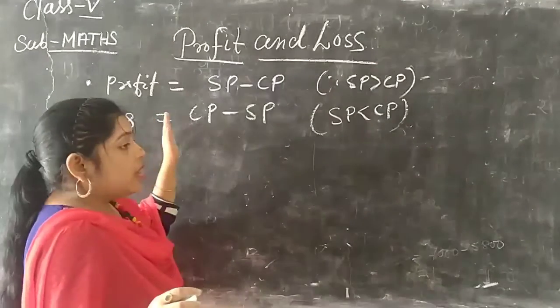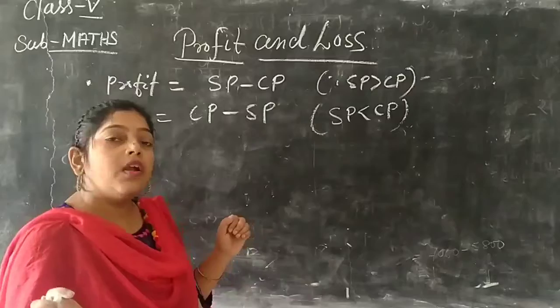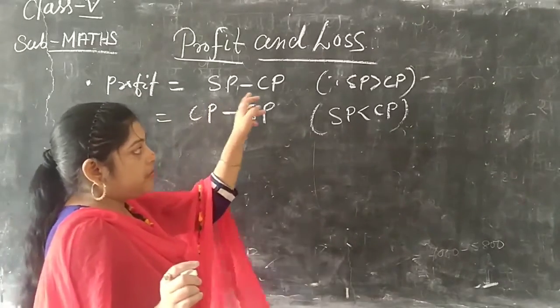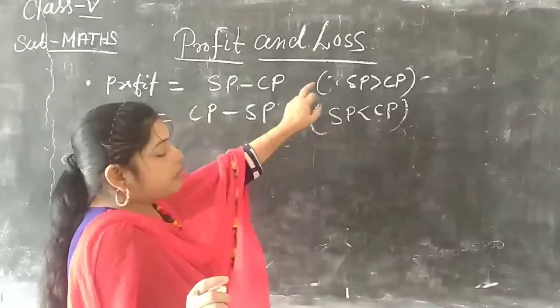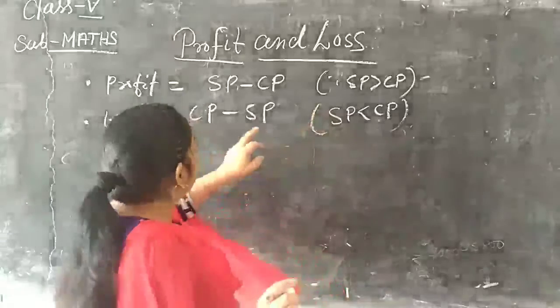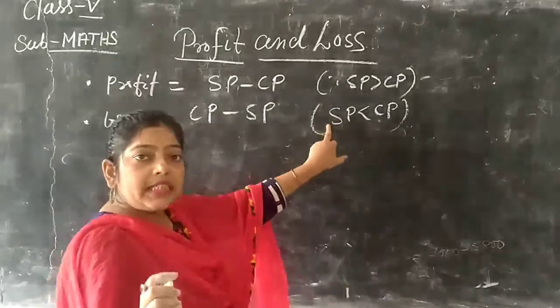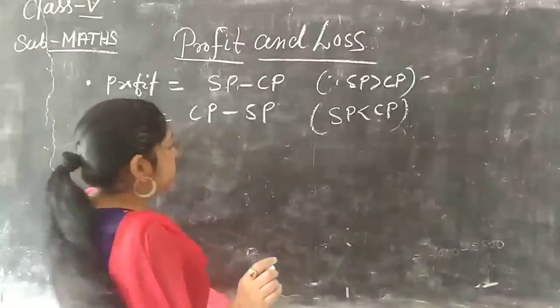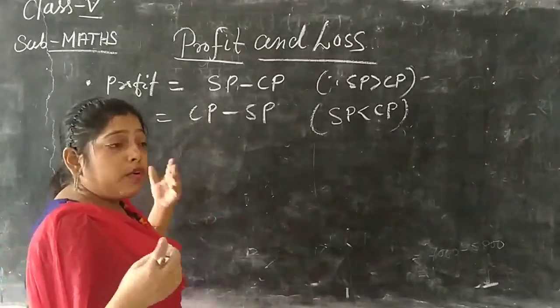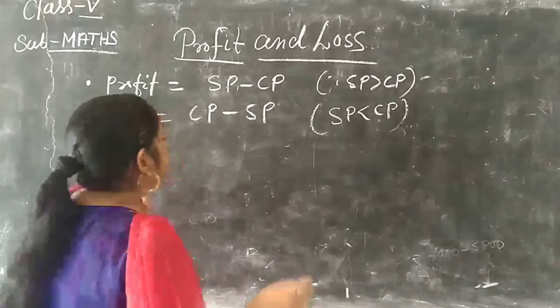What are the properties of profit and loss? Profit equals SP minus CP. Why? Because in that case the selling price is more than the cost price, and when the selling price is less than the cost price, that is called loss. So now another formula is coming out, what is that?